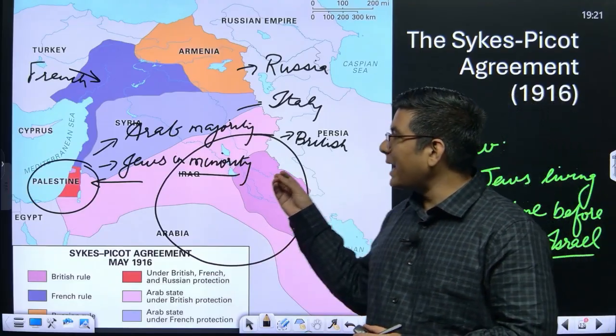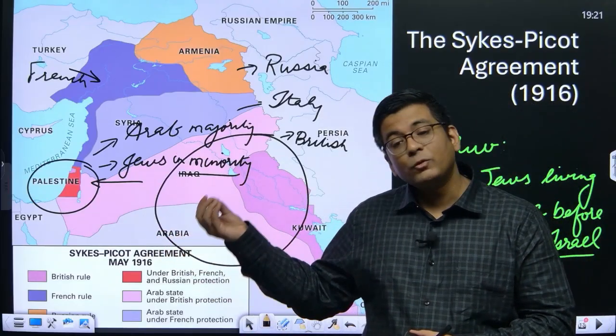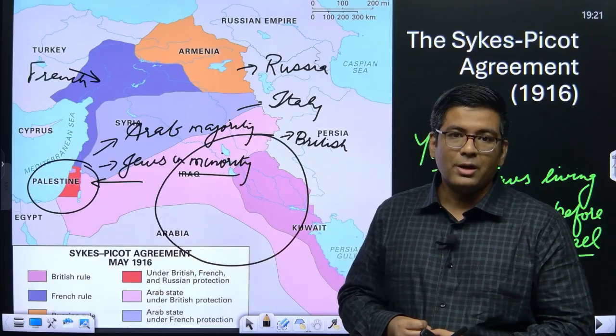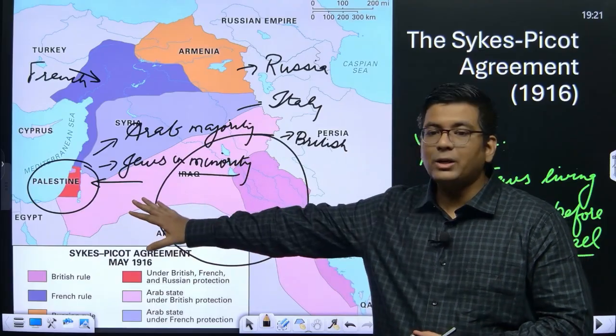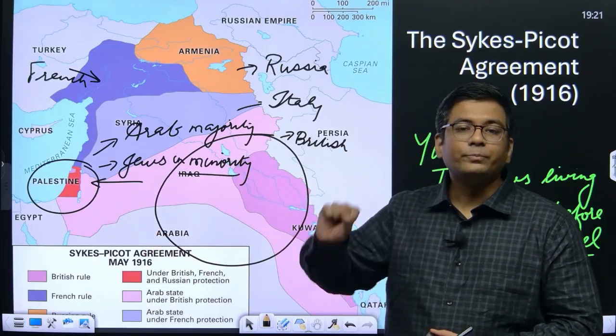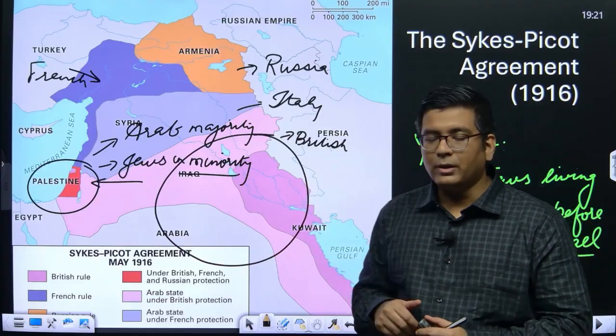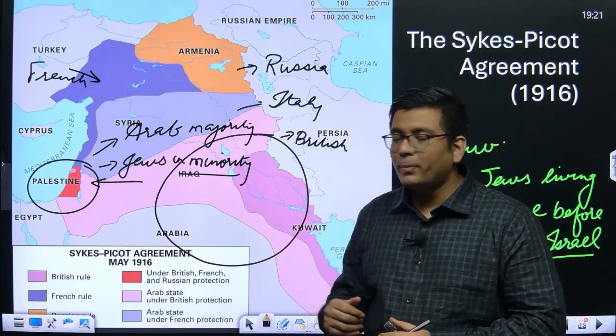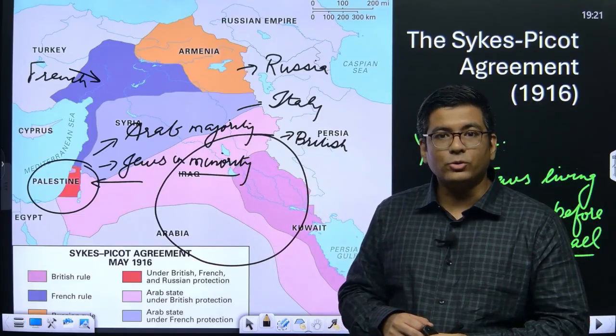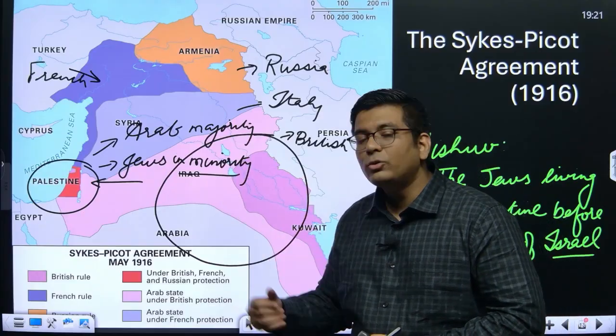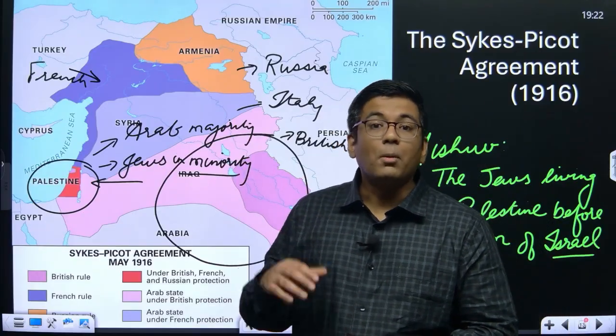When you talk about the Arab majority, they are followers of Islam. For them also this is very, very important. Historically, this region is where we had the occupation of Arabs and a minority of Jews. Now Jews are coming to this region through migration.